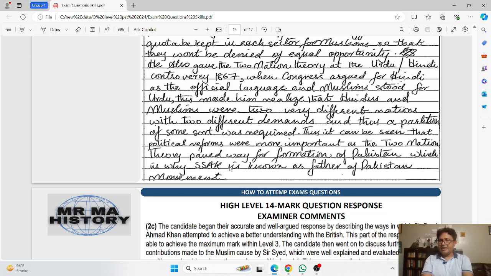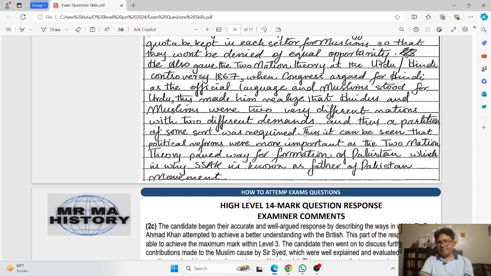In the evaluation paragraph, the candidate is supposed to give his opinion, his judgment, on which was the most important contribution, and the candidate is also supposed to provide a reason for that with some development, as we have just discussed in the mark scheme, that the candidate is supposed to provide a developed judgment. Now I can read out to you the judgment that this candidate has produced in the end.